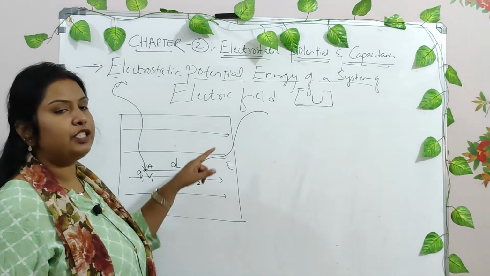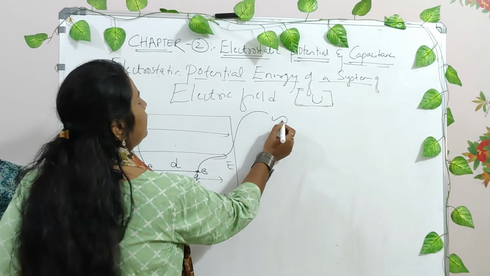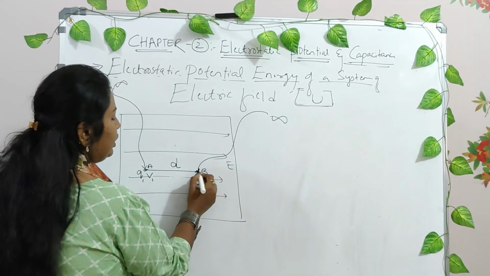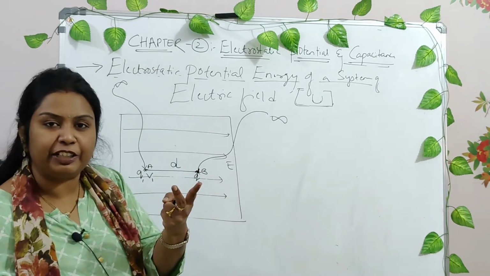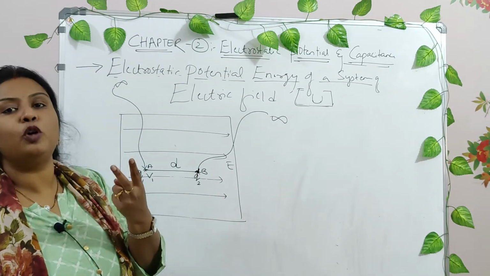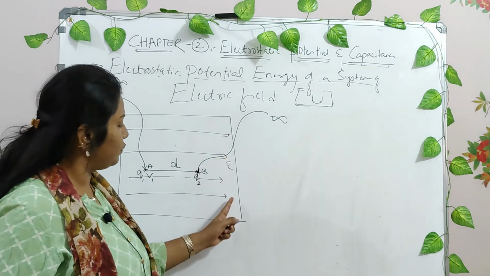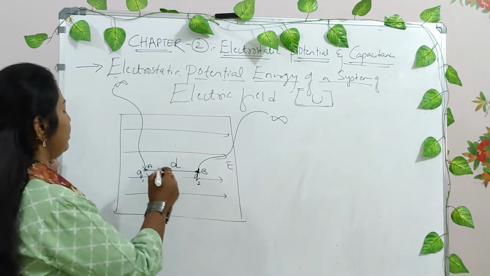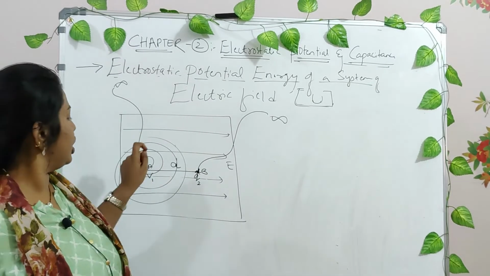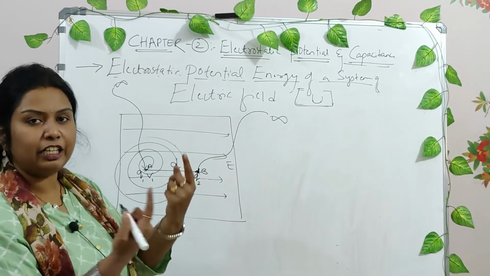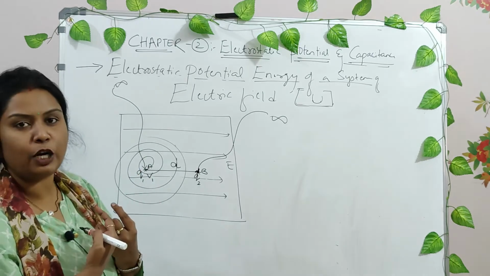Now the second charge, when we bring it from a region of infinity to this point B, has to overcome two electric fields, right? You have to overcome two potential energies: one because of this electric field and another because of the field created by this Q1. When you place a charge Q1, it has some electric field lines around it, right?